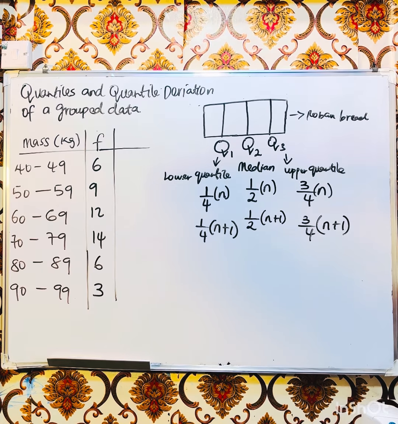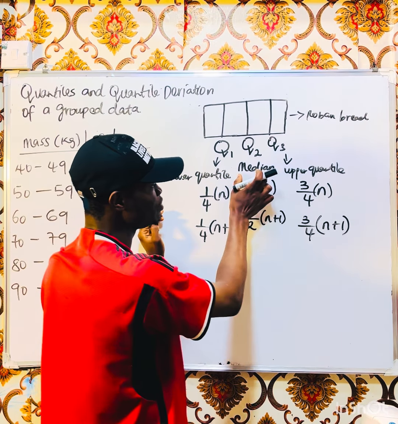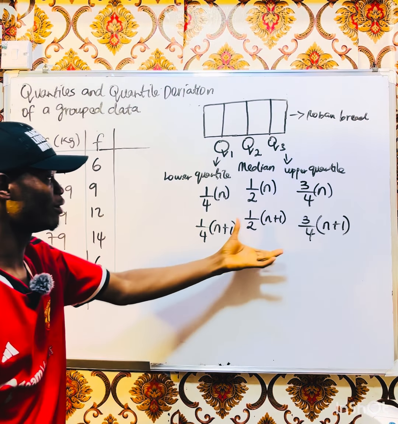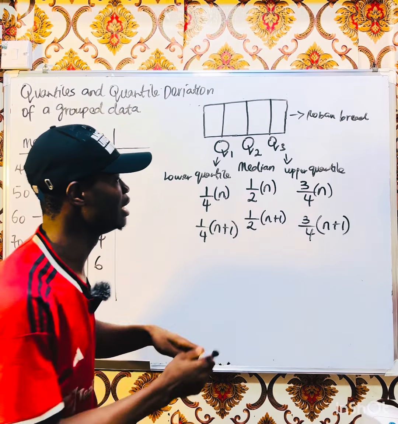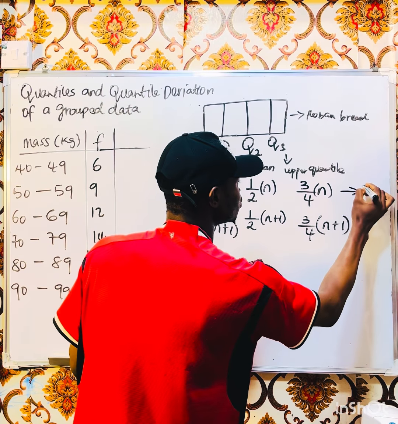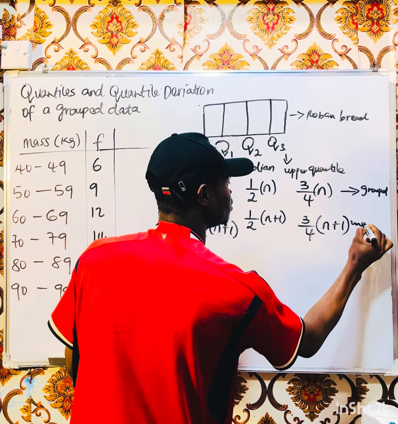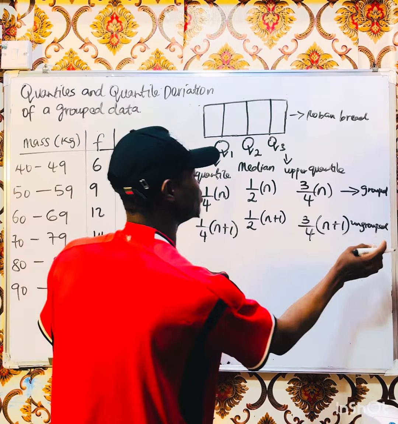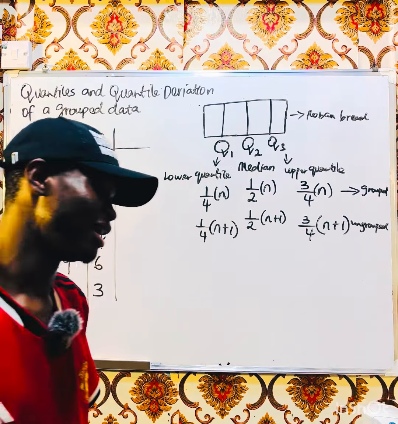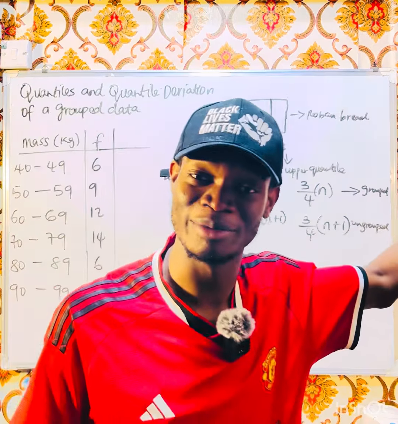So this is called your lower quartile, your middle, and your upper quartile. So these are the formulas you are going to use. If you are dealing with groups, you use all these ones. Write it fast.